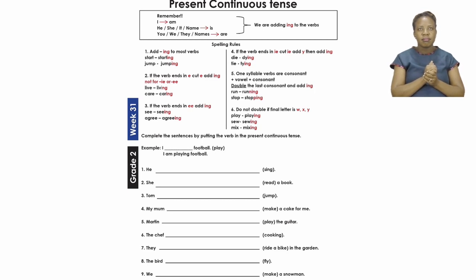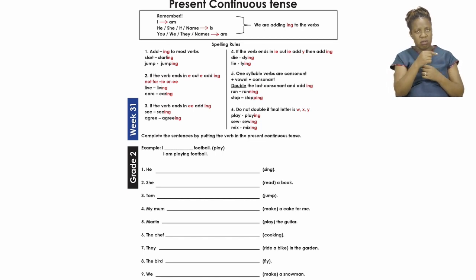So, now that we know that part, let's dive into our present tense, continuous tense. So, there are different rules for different words. For example, the first one, we just add ing to any words, like start, starting, jump, jumping. Those ones are the straightforward ones that don't have any extra addings.